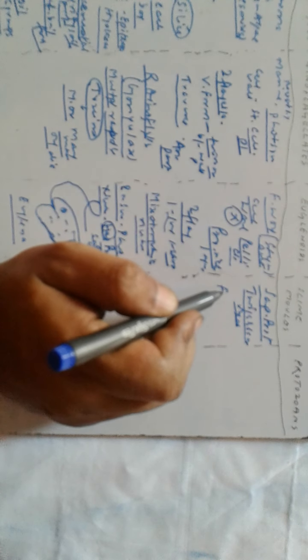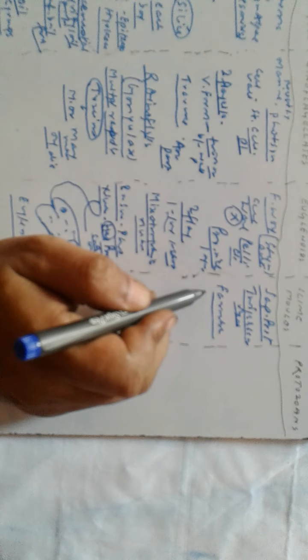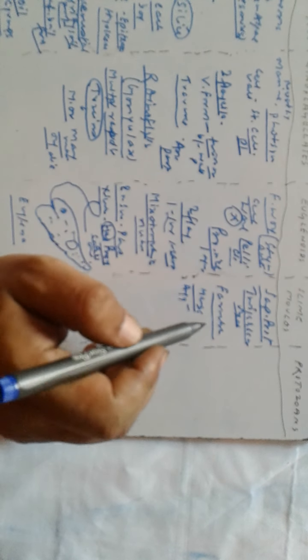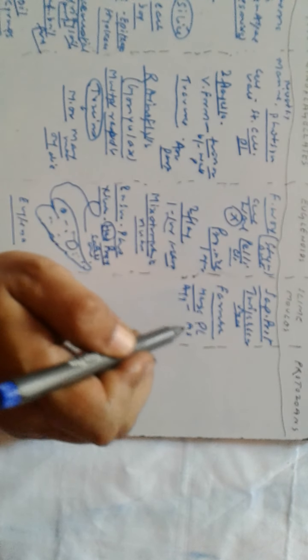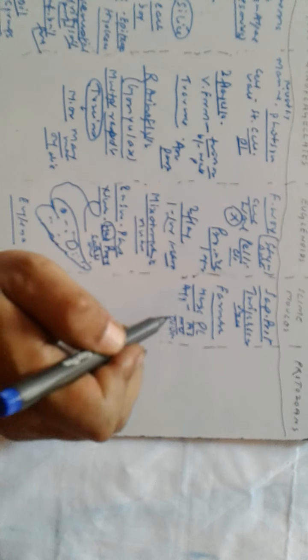When the conditions are favorable, they form a mass or aggregation, which is known as plasmodium. And this plasmodium spreads to several feet.